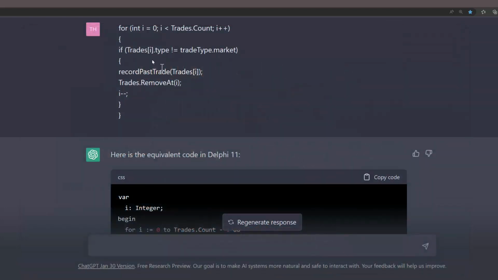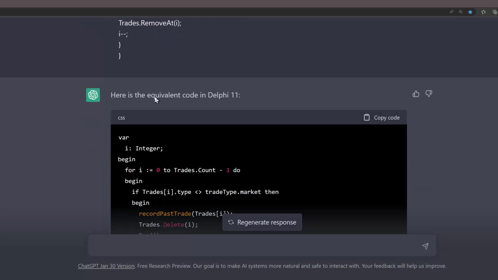All right, this one's kind of interesting. What we're doing here is we're taking a section of code with no context around it, and we're telling ChatGPT to take the C# code that's up here, and we're going to have it convert it to Delphi code. Now, for loops, obviously in C# are structured differently and a lot looser with their control variables than Delphi is. Delphi is very structured in its for loops, Pascal in general.